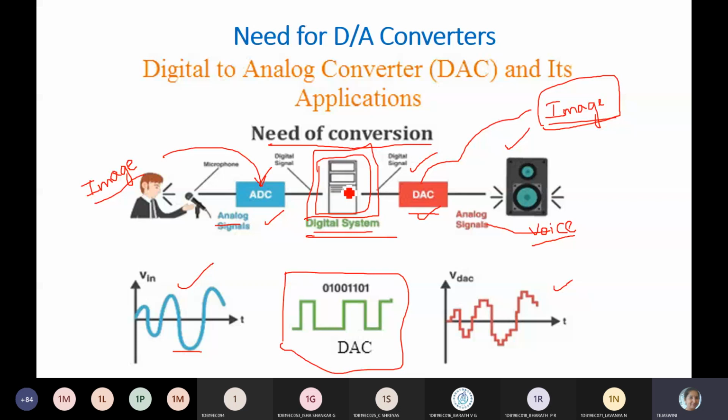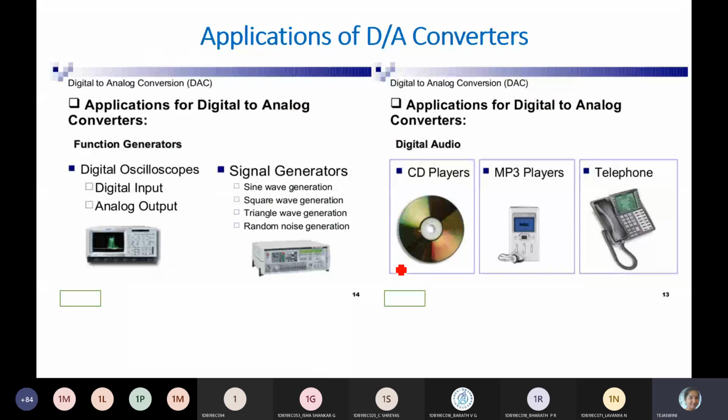Next, these are the applications of digital to analog converters. CD: what you write as data is digital, but the outcome is analog, that may be sound or music. You can have it in CD players, movies, MP3 players and telephones. In a telephone, what you are speaking is voice, that is analog, but the receiver is going to receive the processed signal. So noise won't interrupt. Only a few times will interference be there, but not all the time.